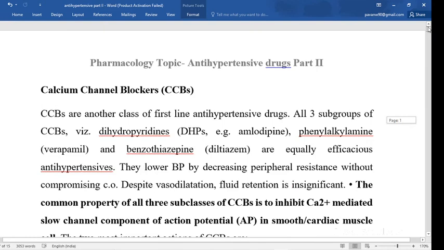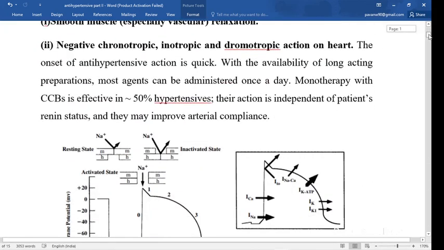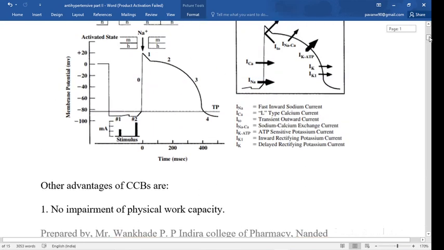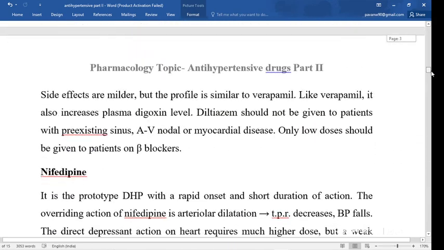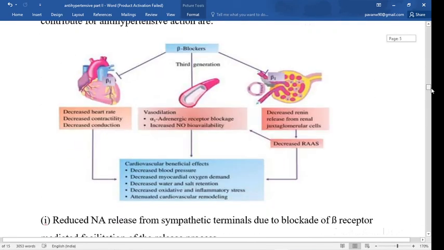So simply revise calcium channel blocker drugs. By inhibiting the calcium channel, it causes smooth muscle relaxation, and it has negative inotropic, negative chronotropic, and negative dromotropic effects. It inhibits this calcium channel, which is a slow acting calcium channel. This is the mechanism of calcium channel blockers, for example nifedipine.